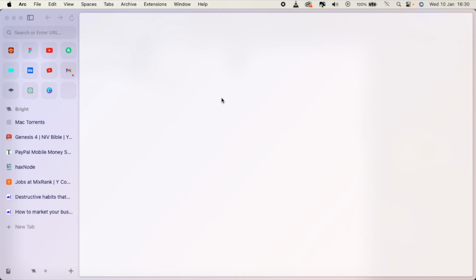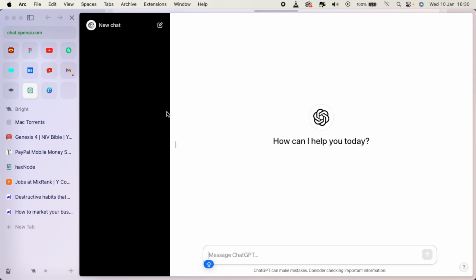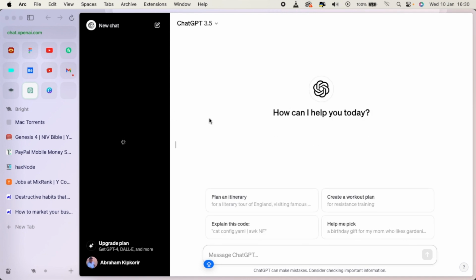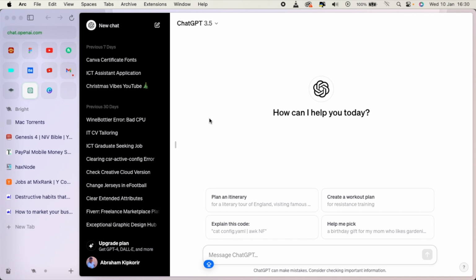Today I want to show you a very quick tutorial on how to use GPT-4. As you can see, let me open ChatGPT. As you know, it is an AI, so you can use it to ask questions and do all sorts of things you want to. But I wanted to